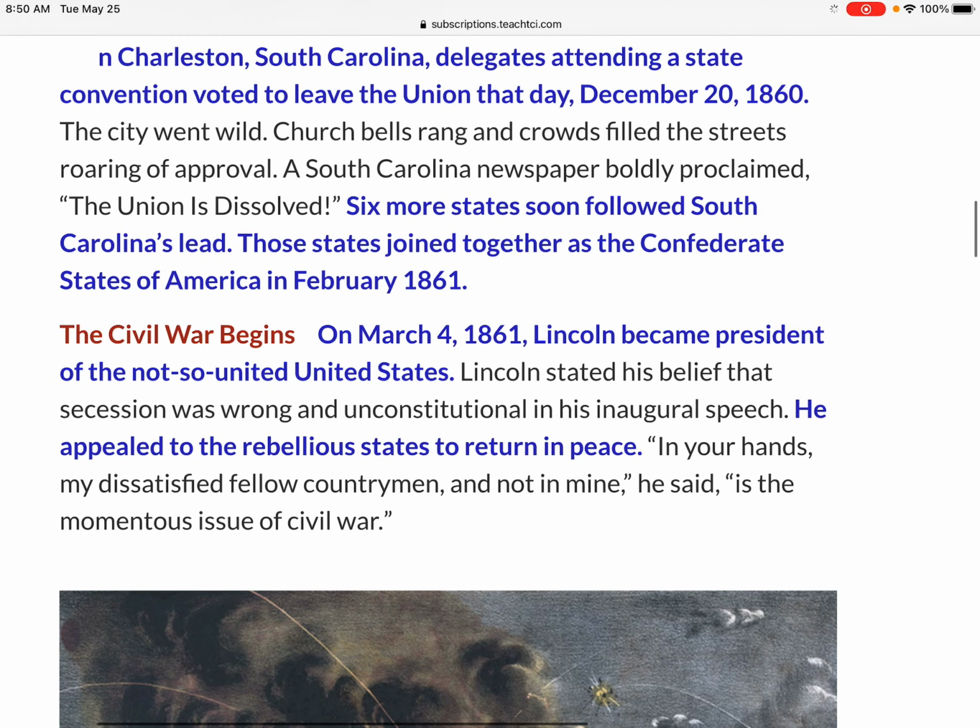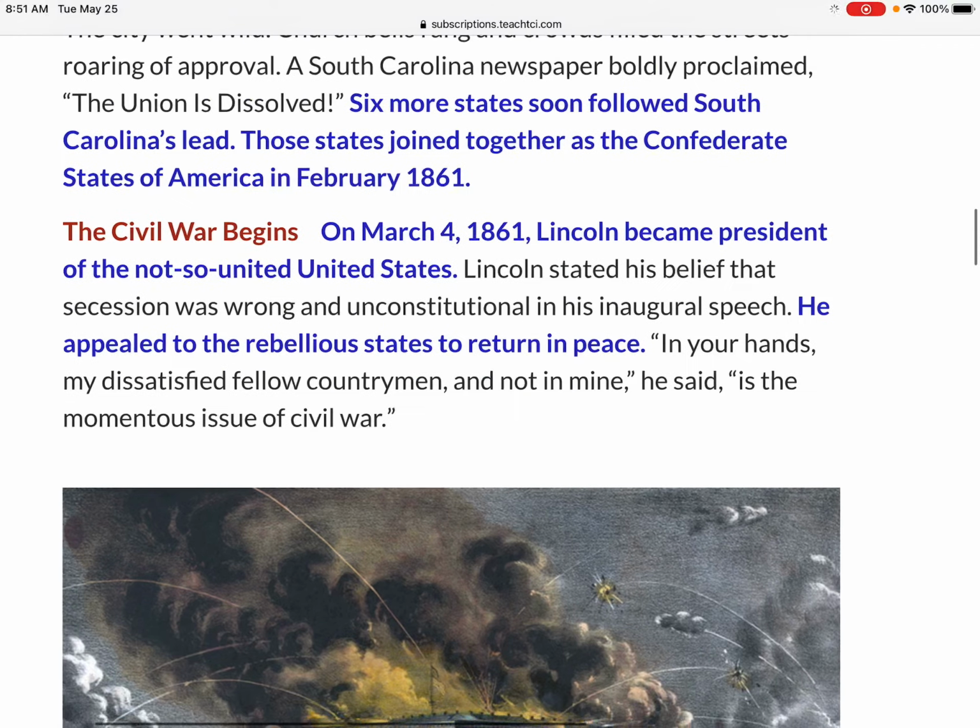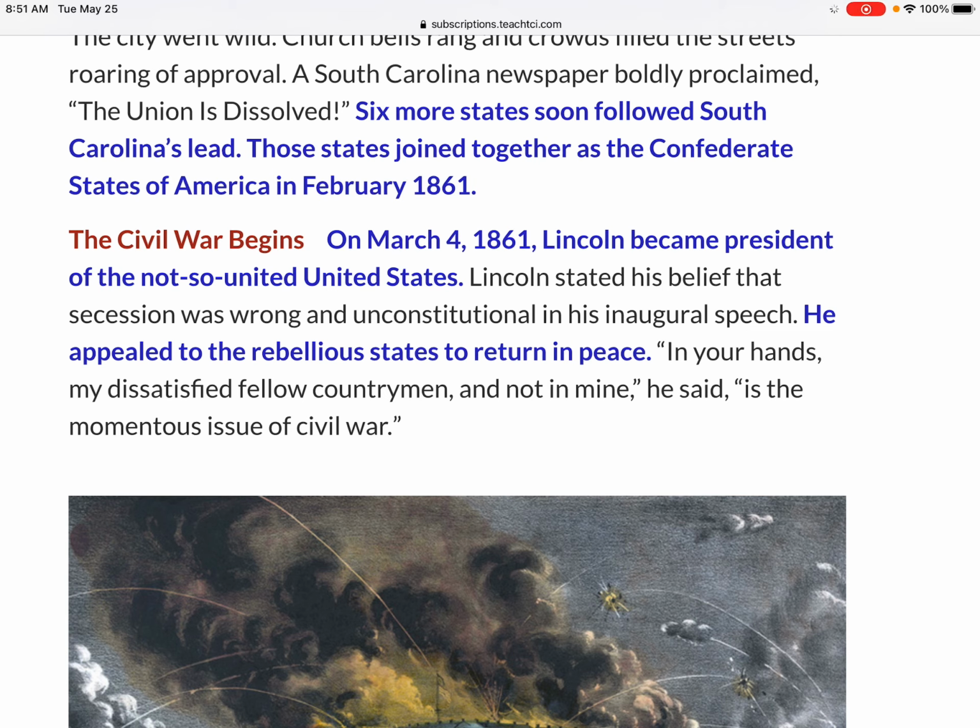In Charleston, South Carolina, delegates attending a state convention voted to leave the Union that day, December 20th, 1860. The city went wild. Church bells rang and crowds filled the streets, roaring their approval. A South Carolina newspaper boldly proclaimed, "The Union is dissolved." Six more states soon followed South Carolina's lead. Those states joined together as the Confederate States of America in February 1861.